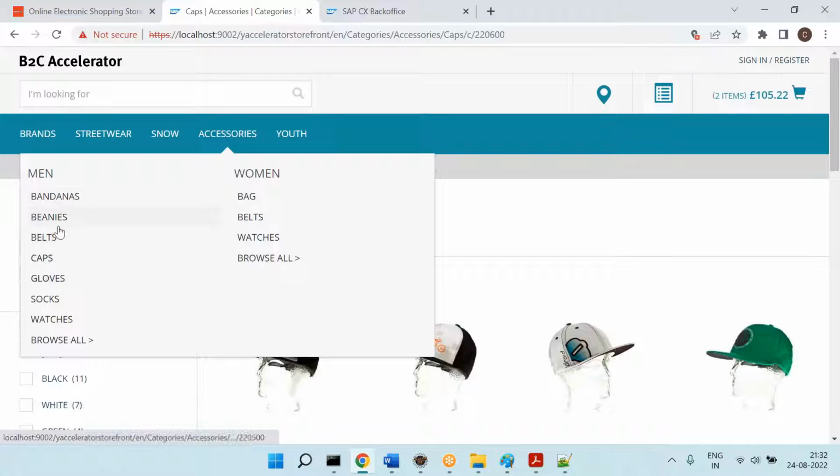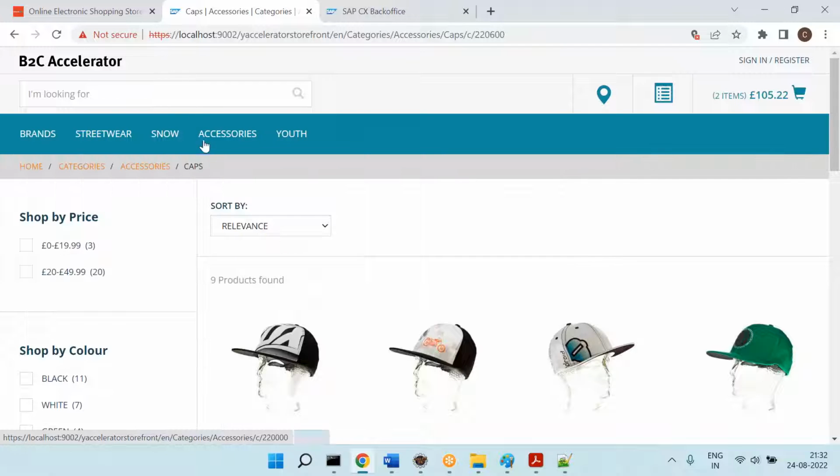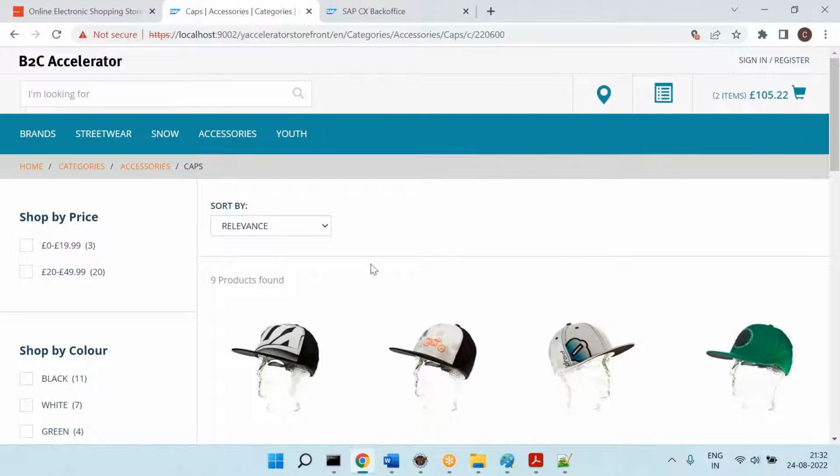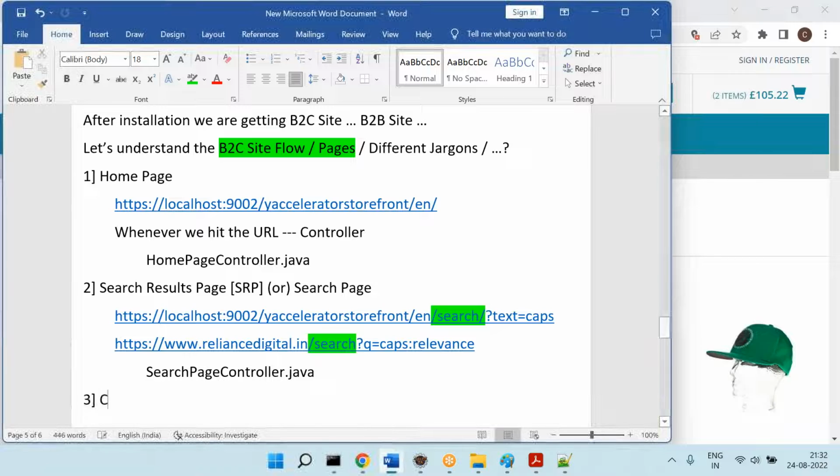These menus are called what? Categories. So this is called a category page or PLP, product listing page. So the next one is the product listing page. People call it PLP or also call it the category page.